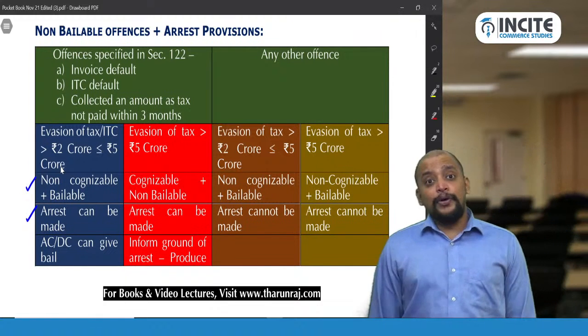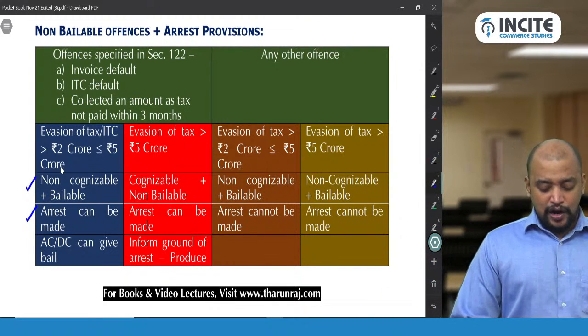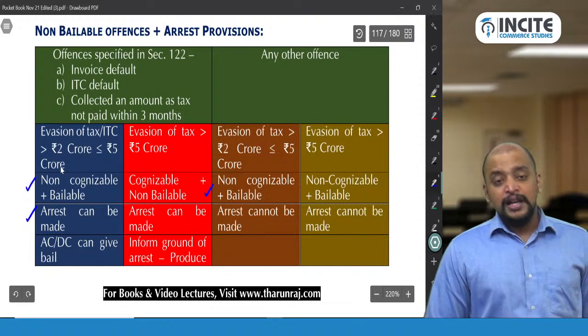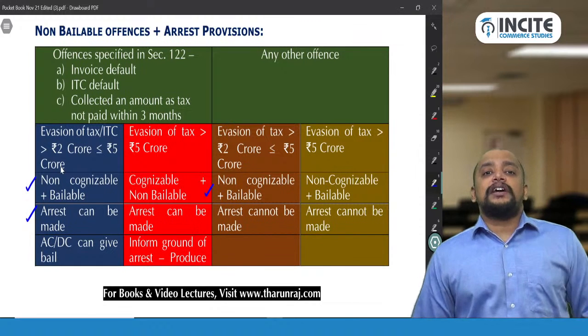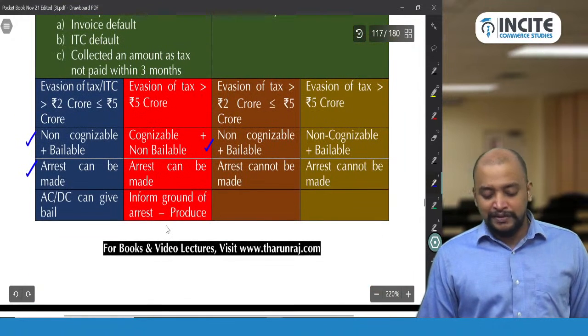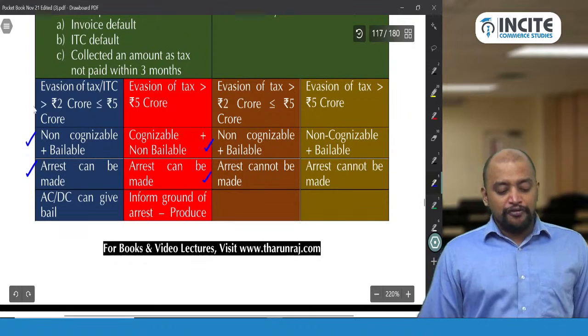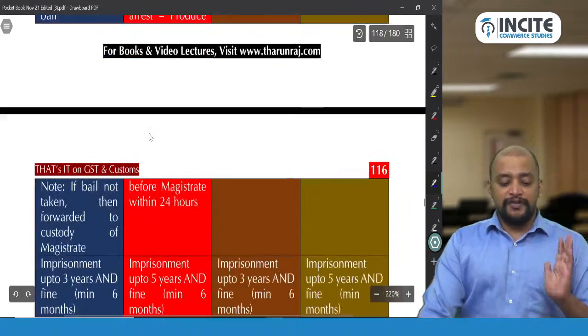Whereas if the amount exceeds 5 crores, then it is cognizable plus non-bailable, which means the arresting officer cannot grant the bail and the person needs to be produced before the magistrate within 24 hours, and arrest can be made. Okay, so that is the difference between the 2 crores and 5 crores point.